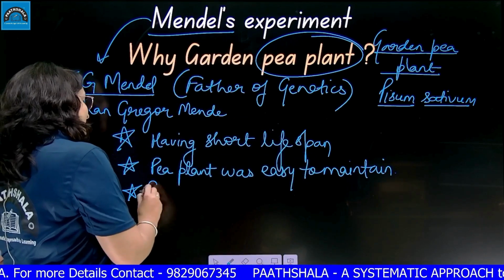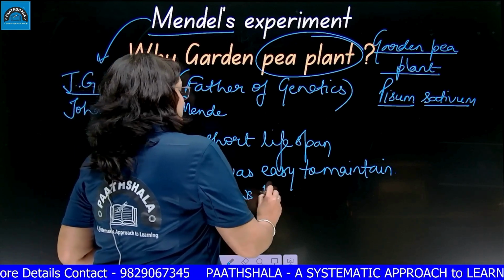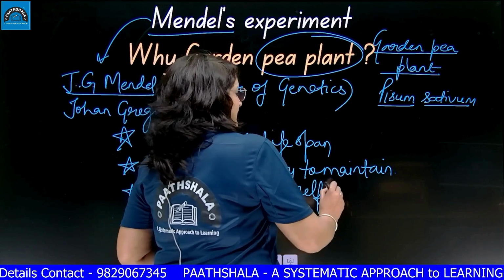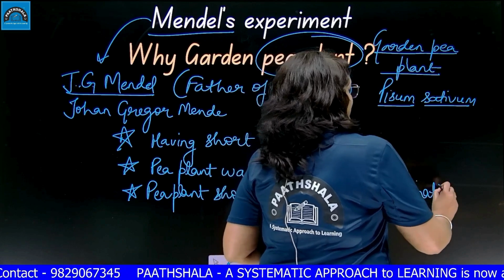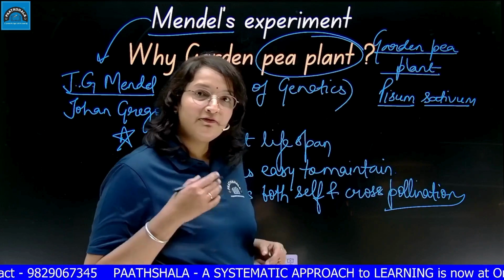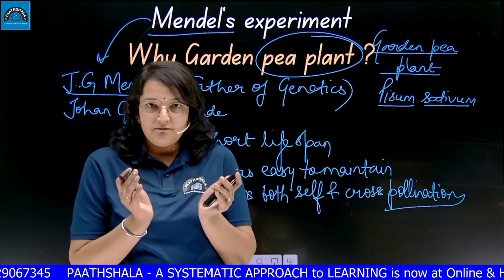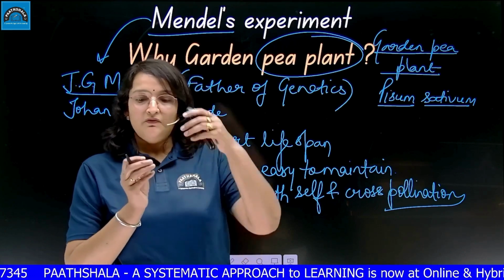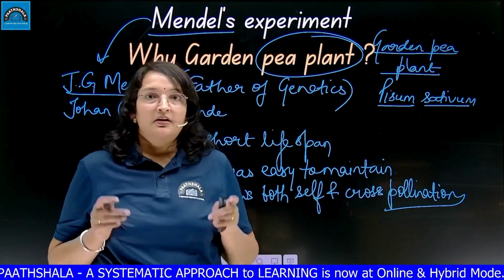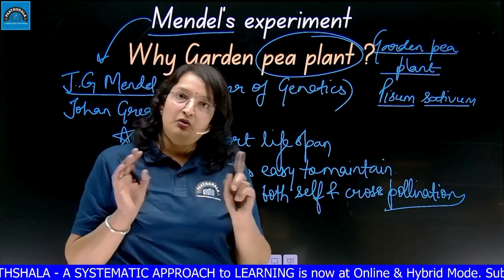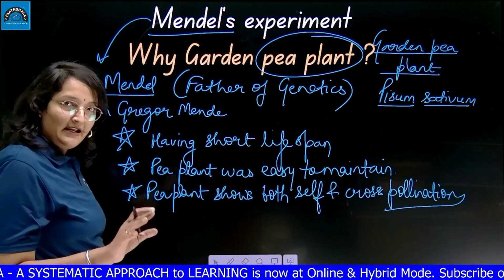Then this pea plant shows both self and cross pollination. Pollination means, I hope you remember, transfer of pollen grains. So transfer of pollen grains may be within the same flower, self-pollination. Or if the pollen grains go from one flower to another flower of another plant, that is called cross pollination. In the pea plant, both types of pollination were present. So this plant was showing both self and cross pollination.